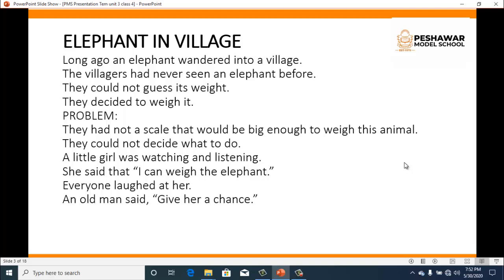A little girl was watching and listening. So there was a girl who was standing there and she was watching and listening to all the comments regarding the weight of this animal. This girl said, I can weigh the elephant. Everyone laughed at her. An old man said, give her a chance. When she said that she could weigh the elephant, everybody laughed at her because she was very small and nobody could imagine a small girl weighing the animal. Then the old man said that we should give her a chance.